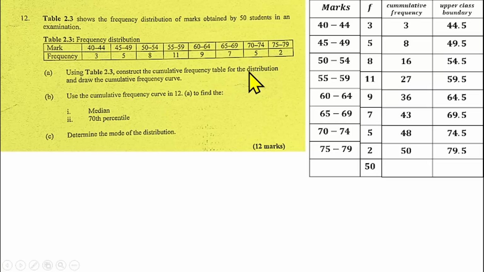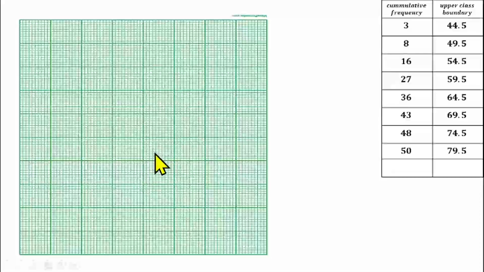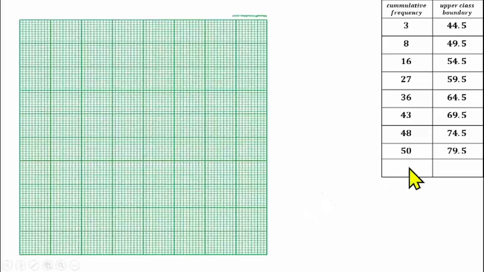Then after doing that, we will draw the cumulative frequency curve on our graph. What do I need to draw a cumulative frequency curve? I need cumulative frequency and I need upper class boundary. Let's do that in the next slide. So we will need this graph to draw our cumulative frequency curve, and from our cumulative frequency table, we need this cumulative frequency and upper class boundary. How do we do that?